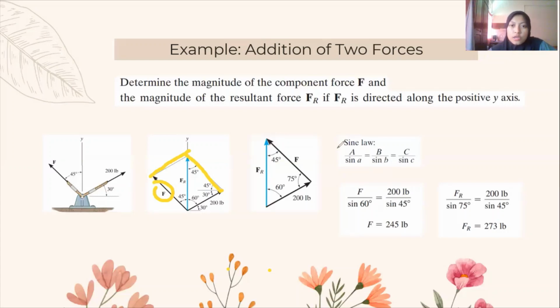So we can use the law of sines to find the resultant force and force F, because the angles are already given. So F over sine 60 equals to 200 over sine 45, and F is equal to 245 pound. And then Fr over sine 75 equals to 200 over sine 45. So Fr is equal to 273 pound.